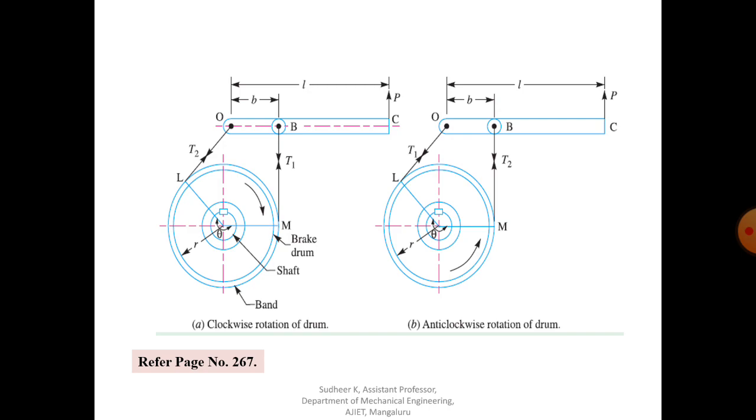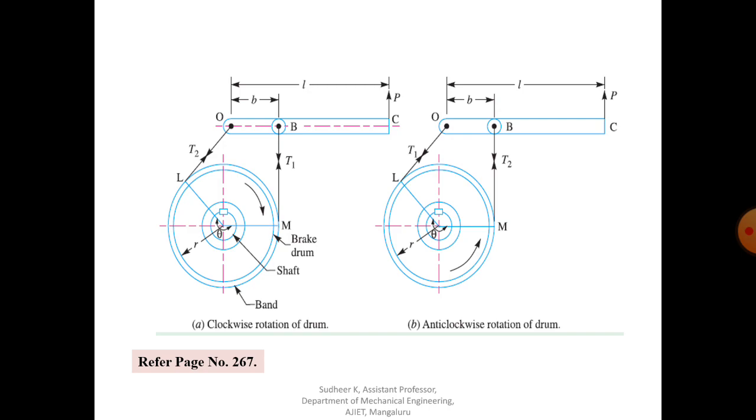So there will be two important types of brake. One is simple band brake and differential band brake. You can use data handbook from 267 onwards, and most of the band brakes you can find in your data handbook from page number 270 for different configuration.